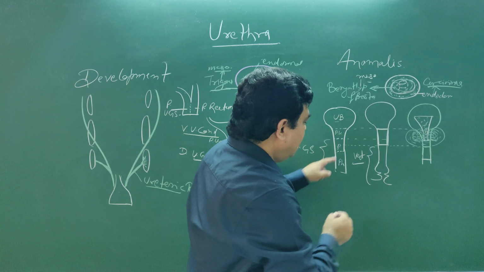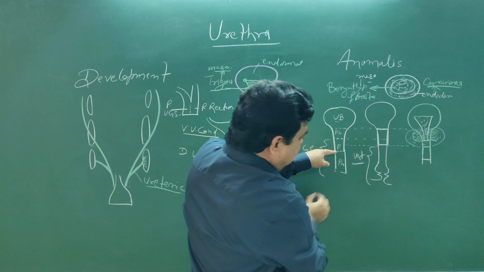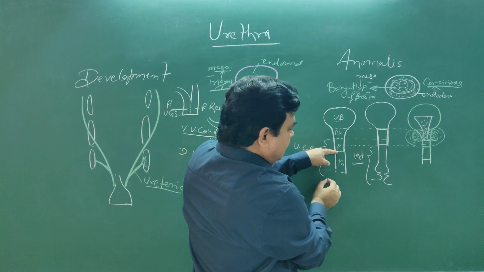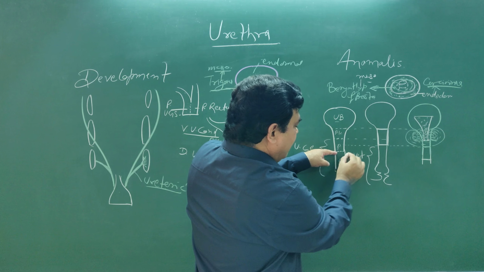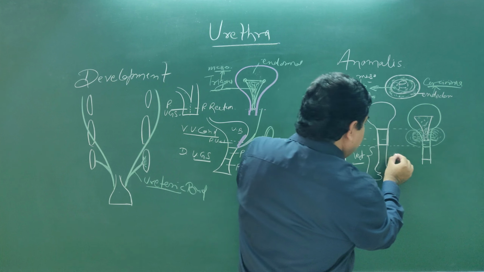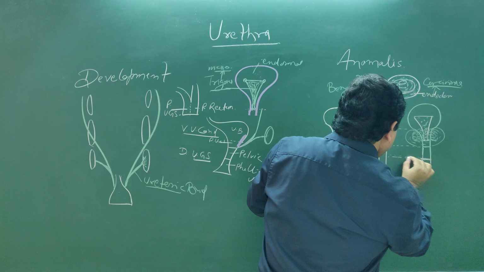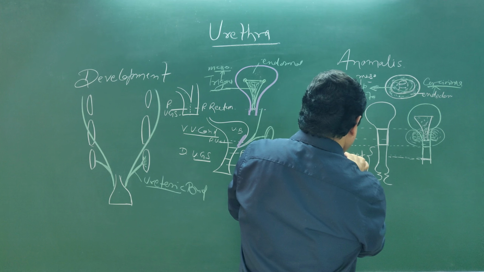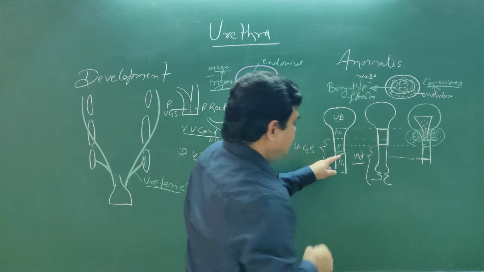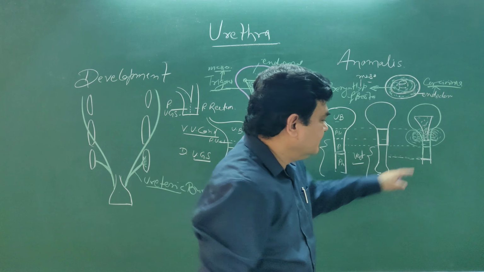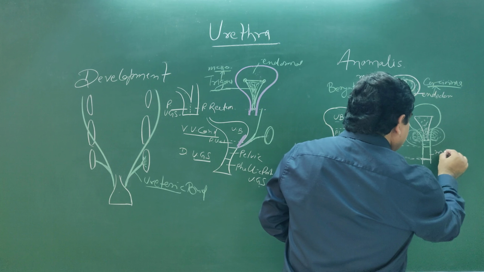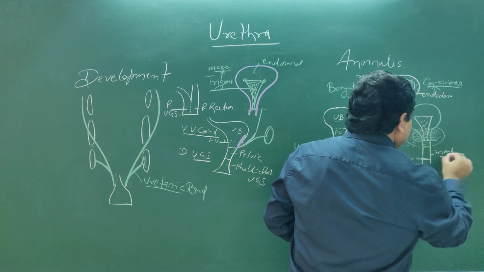You can see here, this is the junction of the pelvic and phallic part. So at this level, at the junction, this is the membranous part. This is the membranous part of the urethra.